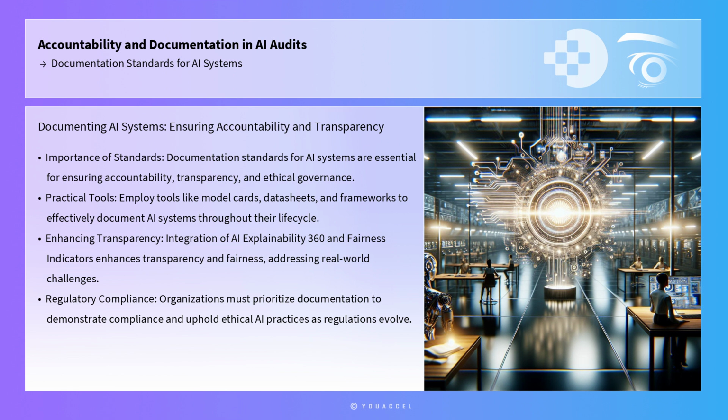In conclusion, documentation standards for AI systems are essential for ensuring accountability, transparency, and ethical governance. By employing practical tools such as model cards, datasheets for datasets, and frameworks like the Algorithmic Accountability Framework, organizations can effectively document their AI systems throughout the lifecycle. The integration of tools like AI Explainability 360 and fairness indicators further enhances transparency and fairness, addressing real-world challenges and